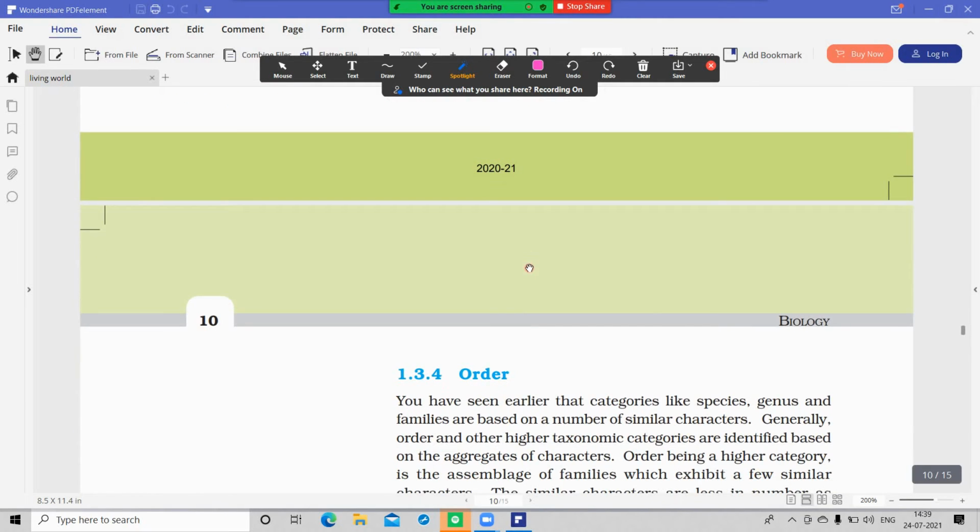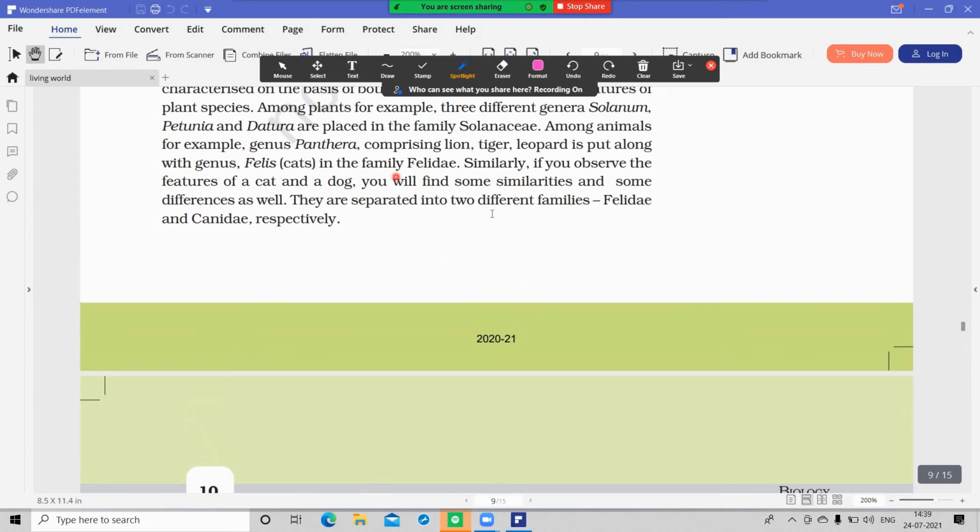In the case of animals also, the same question will come. Lion, tiger, leopard and cats: the category is the same. Which category? The family is the same. They belong to the same family, Felidae.